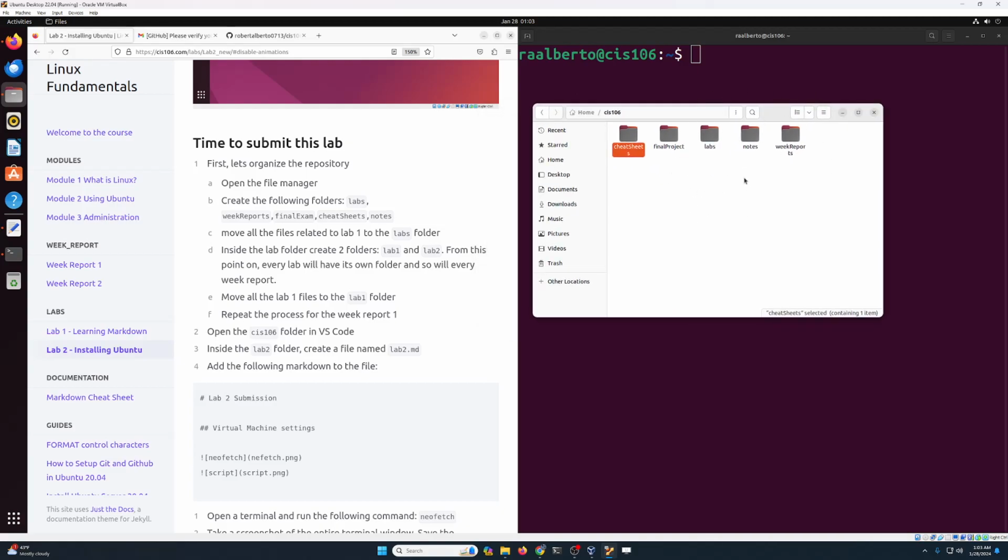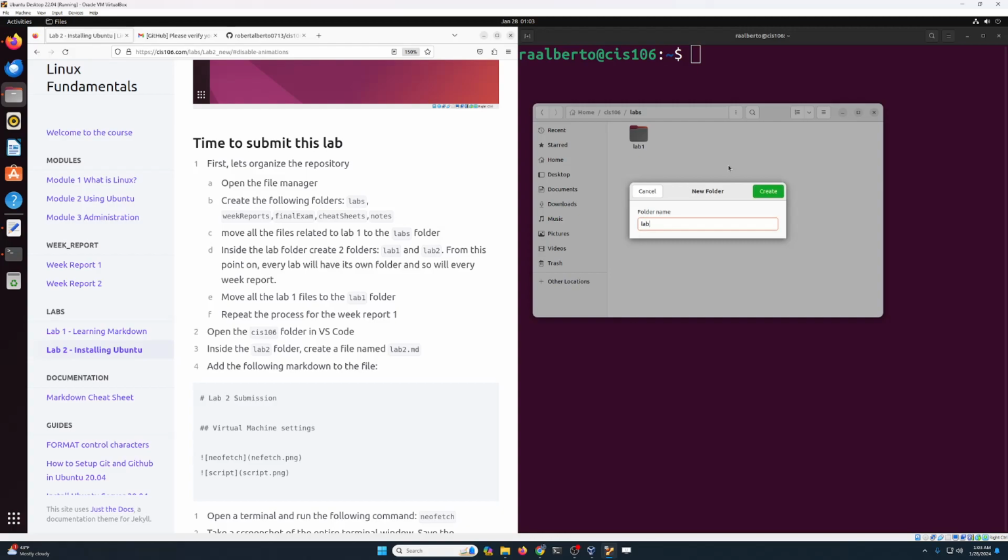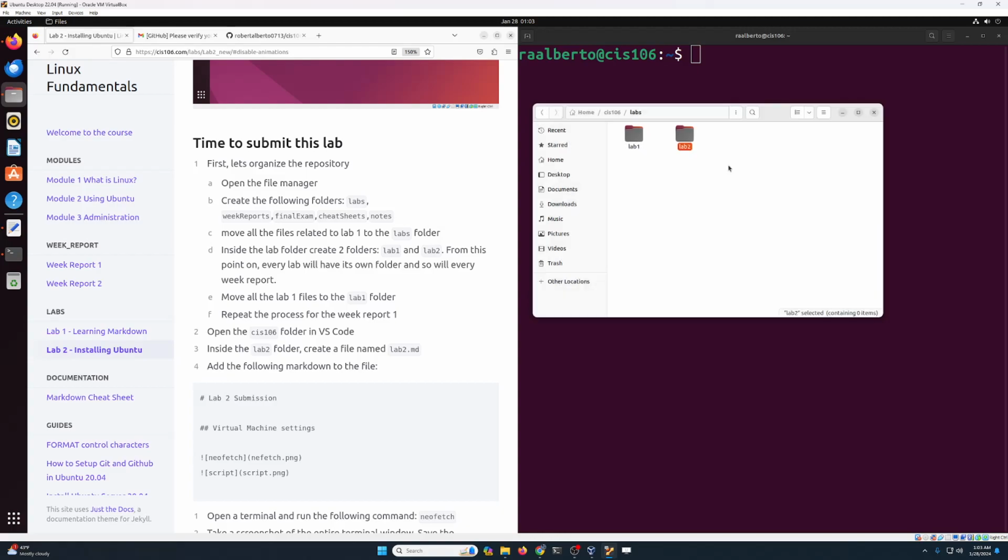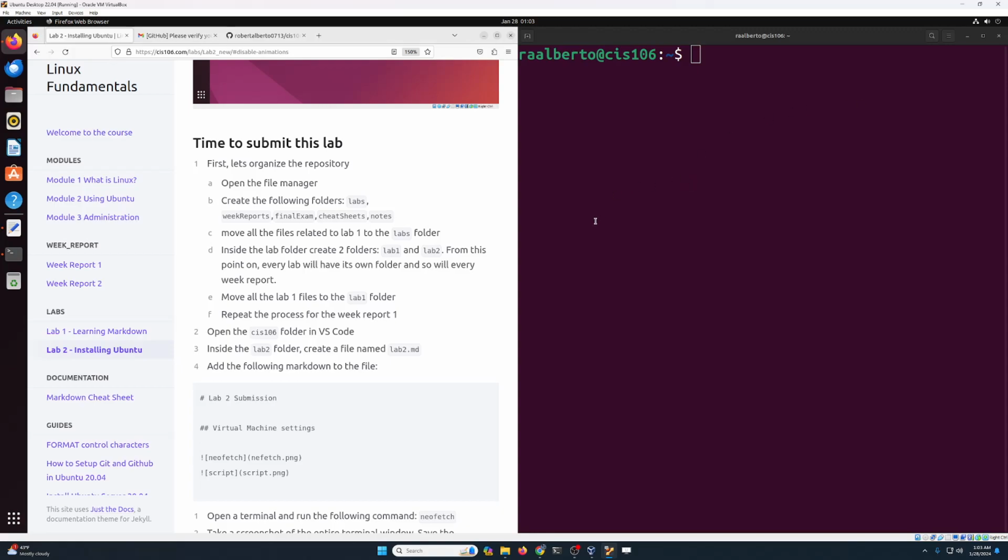Now that our GitHub repository is organized, we're gonna prepare our submission. So I'm gonna go into labs and I'm gonna create a new folder called lab2. Great. Now I can close the file manager and I'm gonna open VS Code. But we don't have VS Code installed. See, VS Code is not installed.